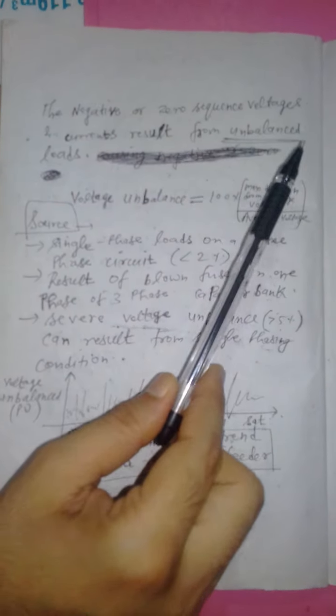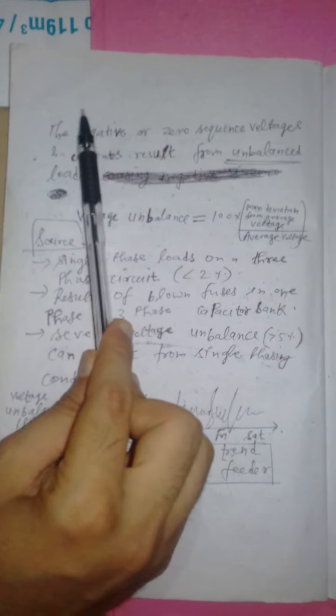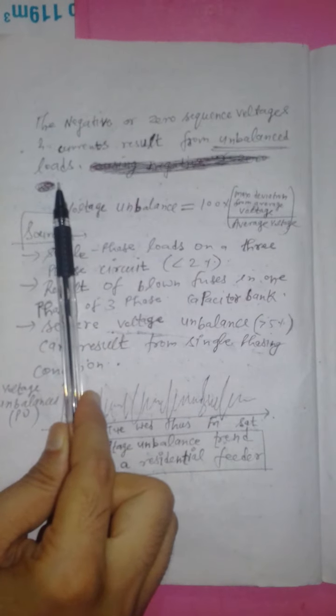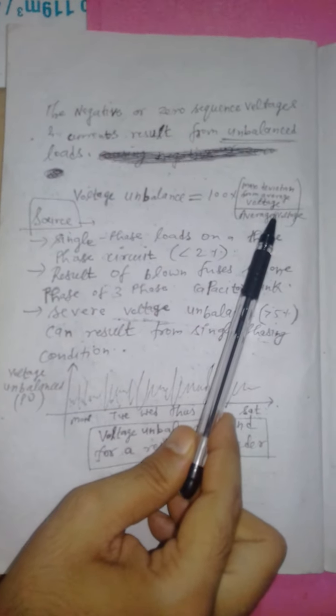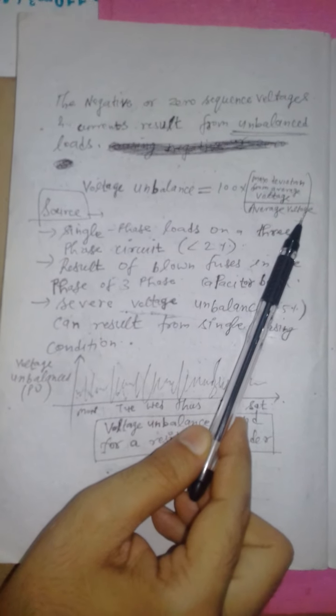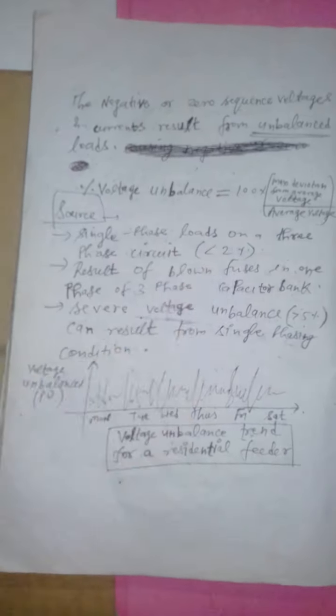So what is voltage unbalance? It is the maximum deviation from average voltage divided by average voltage. If you want to calculate percentage, that means multiplied by 100, right? So this will give you the percentage voltage unbalance. How much voltage is unbalanced you can determine from this, right?